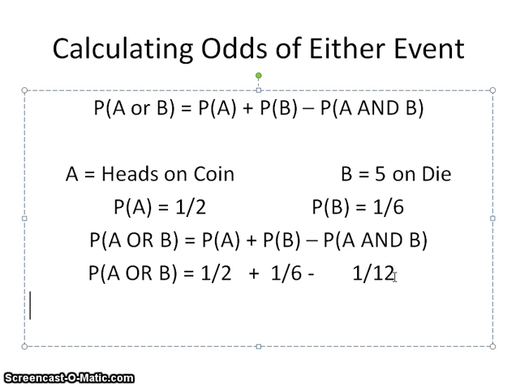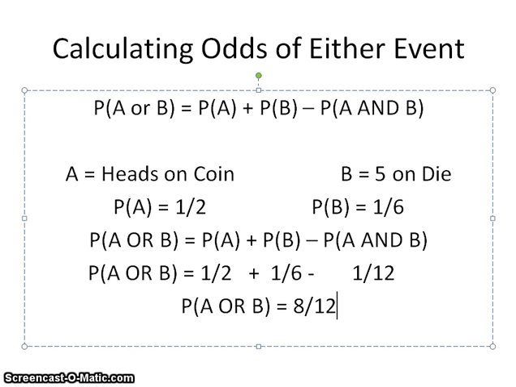So the probability of A or B is equal to, I'm just going to center it, 1/2 plus 1/6. That translates to, if we look at our common denominator, 8 out of 12.